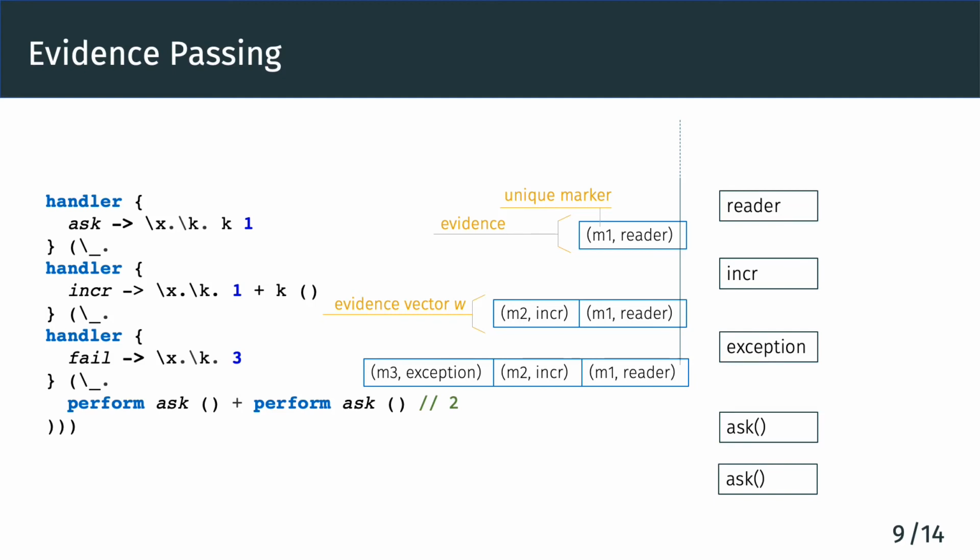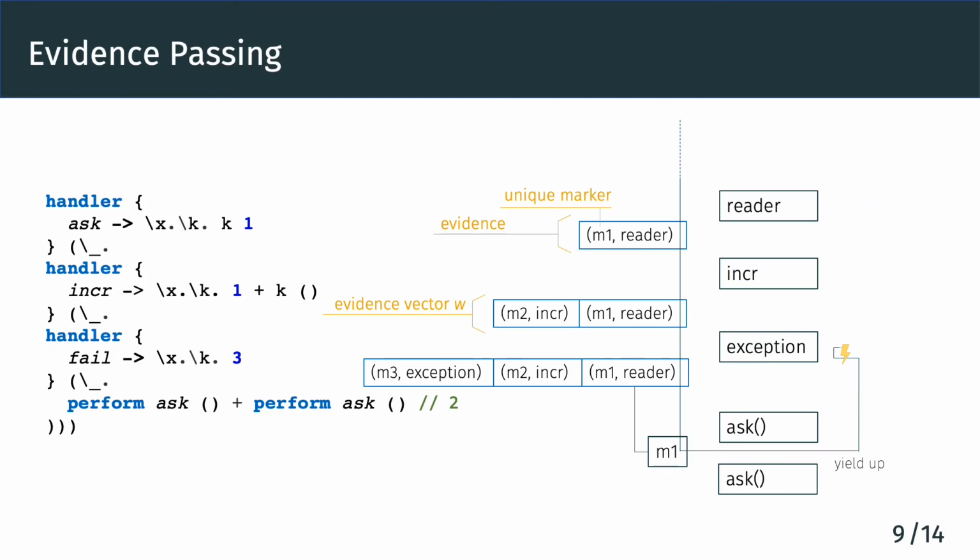Now we hit the first ask operation. This time, we first inspect the evidence vector. From the evidence vector, we find the reader handler that is supposed to handle this operation has marker M1. We can then yield up, but in this case, finding the correct handler can be much faster than before because we only need to compare the markers. Actually, the evaluation can be even faster.